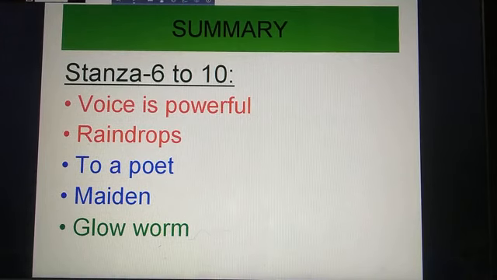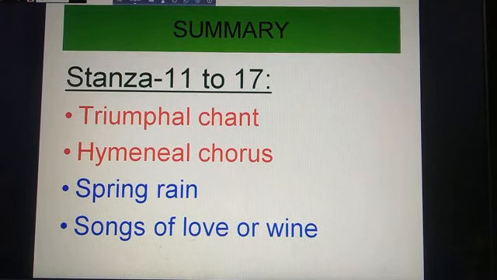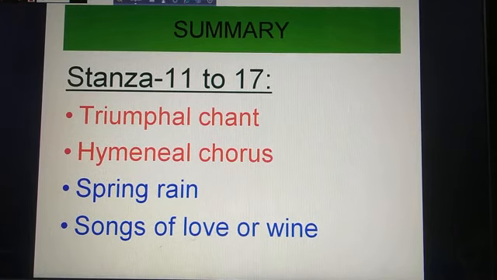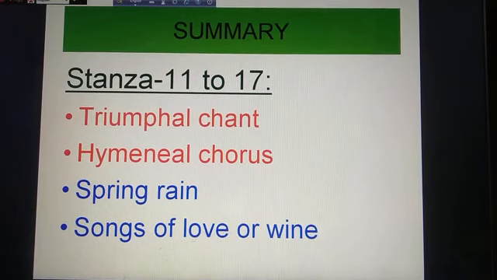And in the 9th stanza, he compares it to a maiden in a high tower of her palace. In the 10th stanza, he compares the beautiful singing sky spirit to a glowworm, and many other things, and to a hidden natural beauty. In the 11th stanza, he compares it with the triumphal chant, the hymnal chorus, the spring rain, the song of love and wine, and many other things.